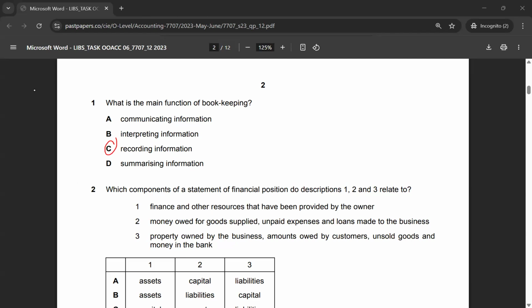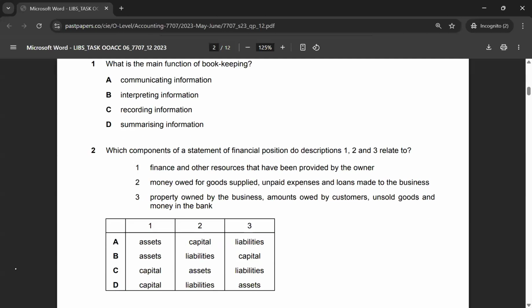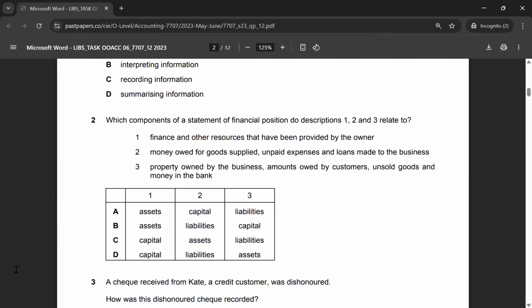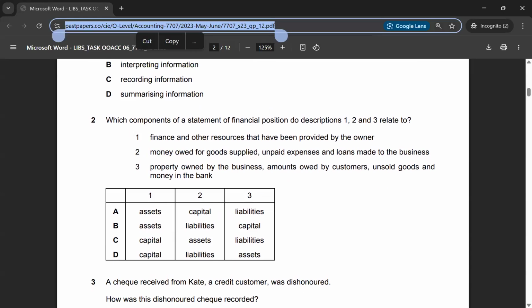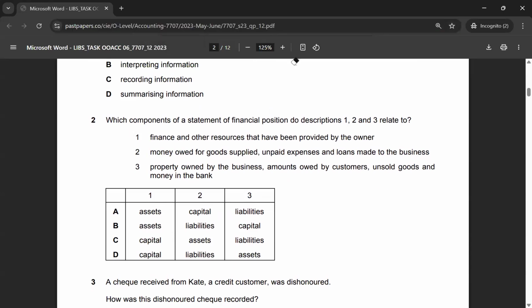Okay, so let's move to our next question, which is question 2. Question 2 is which components of a statement of financial position do descriptions 1, 2, and 3 relate to?